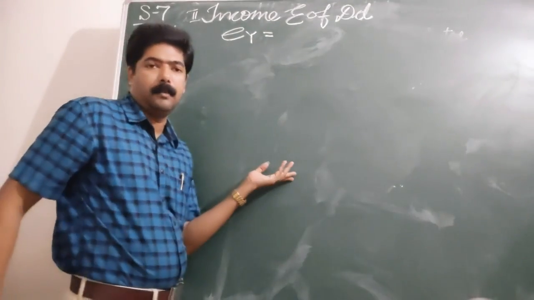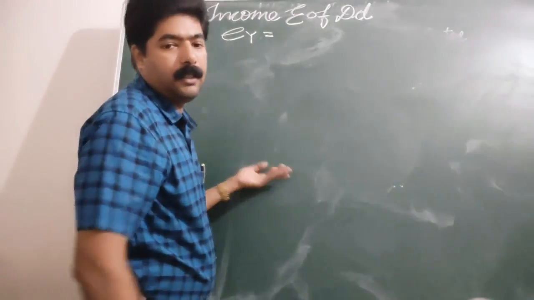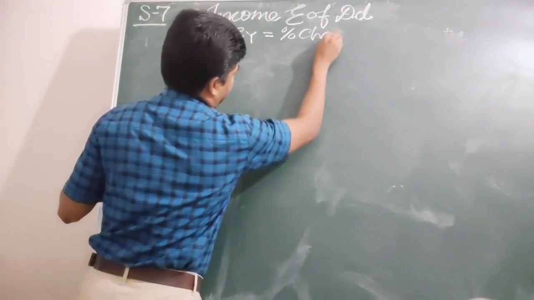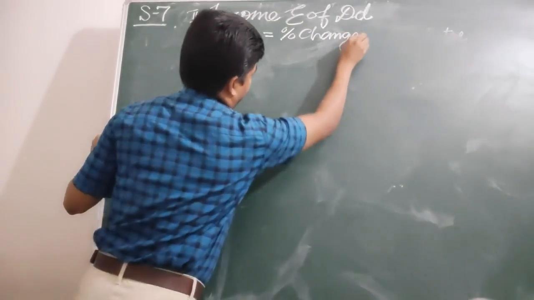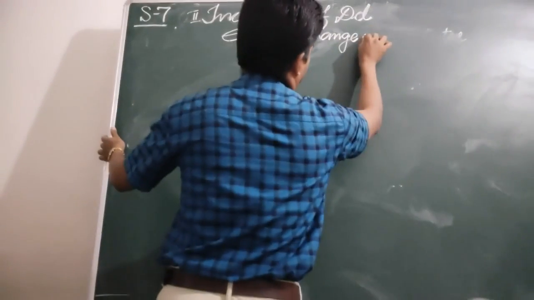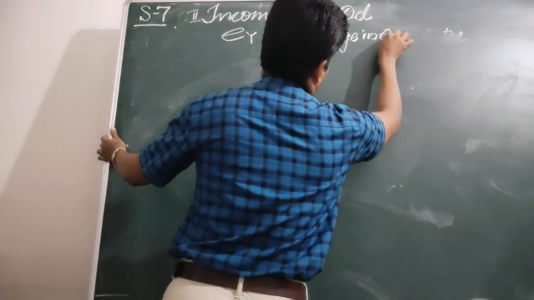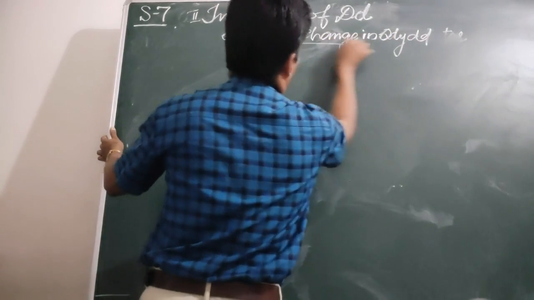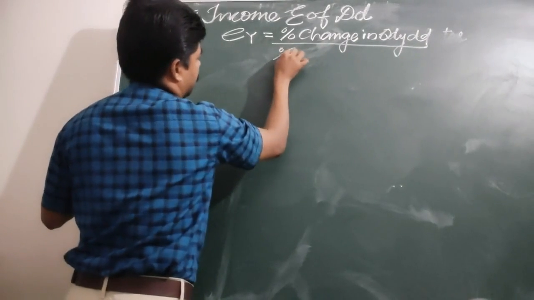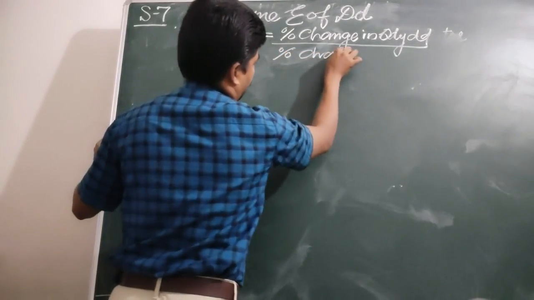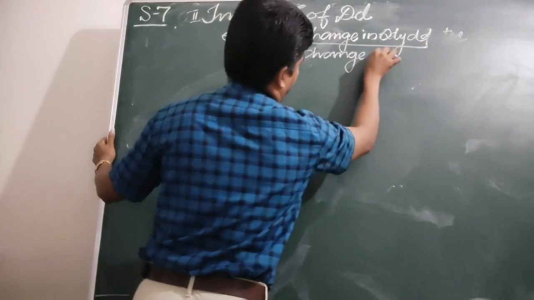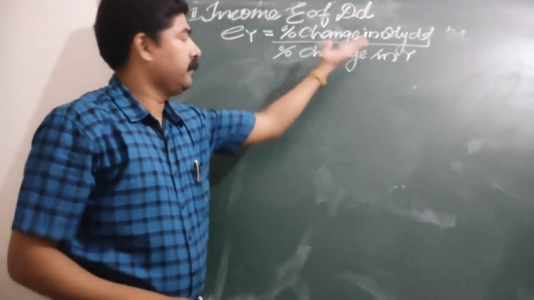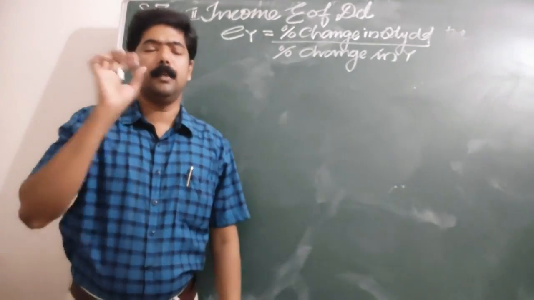The formula is percentage change in quantity demanded upon percentage change in income. This is the formula that we use for calculating income elasticity of demand.